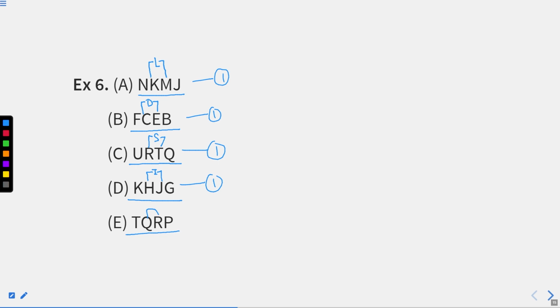Q and R are two consecutive alphabets. It means, as per the alphabet series, P and Q are adjacent to each other, right? It means they do not have any single letter in between them.